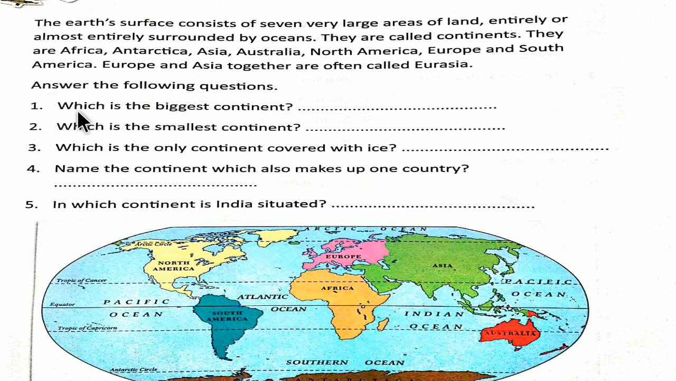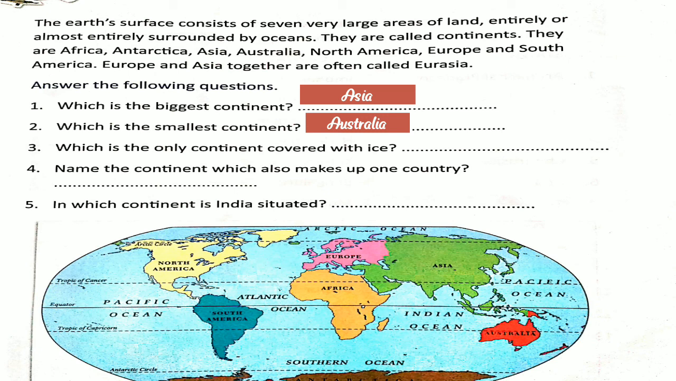Number one, which is the biggest continent? Yes, Asia. Asia is the biggest continent. Okay, very good, children. Now number 2, which is the smallest continent? Yes, it is Australia. Australia is the smallest continent and Asia is the biggest continent.